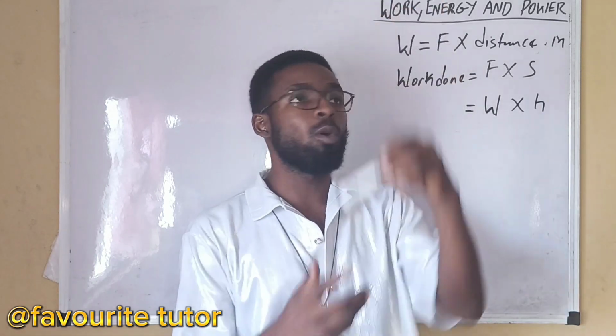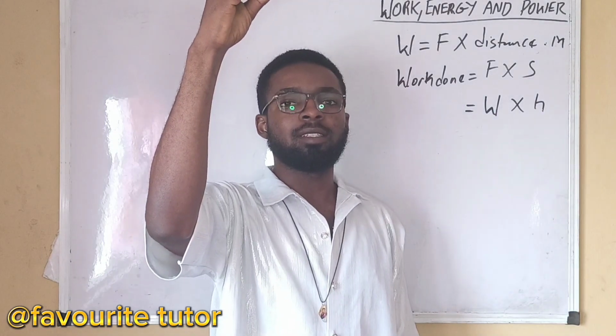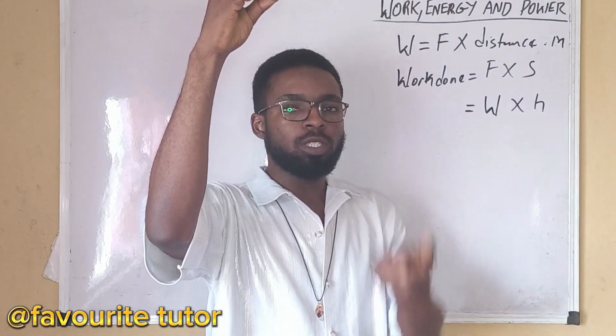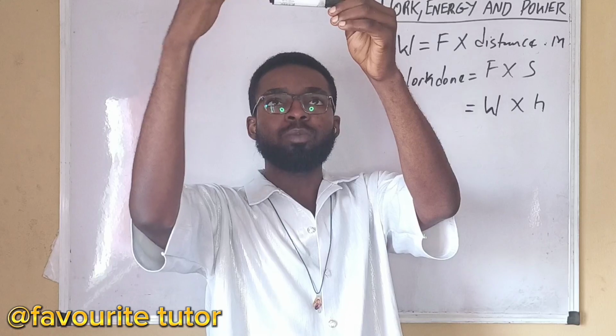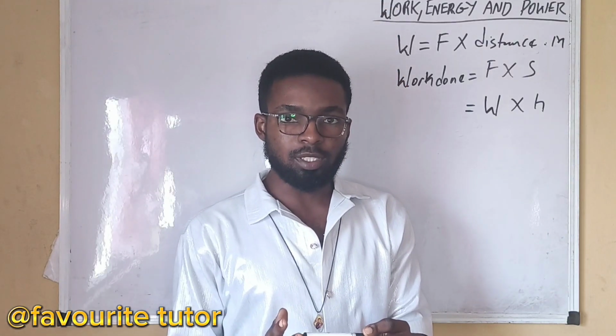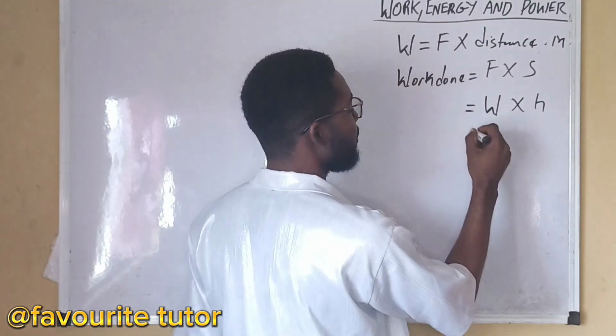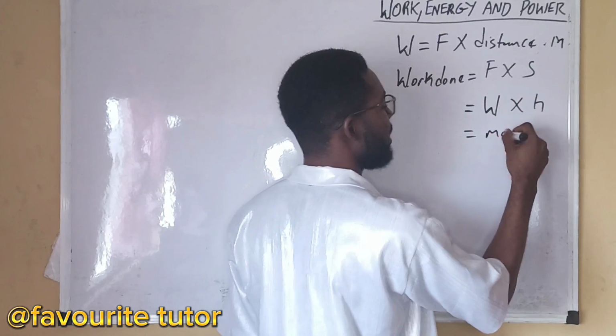The body falls down from a height, no longer distance now, from a height. What brought the body down? The weight of the body. And weight is also force.